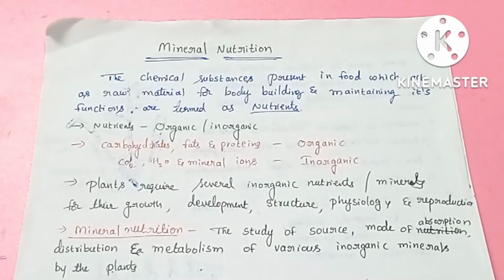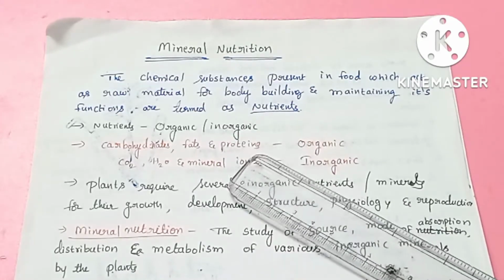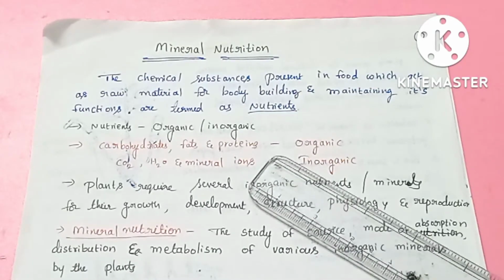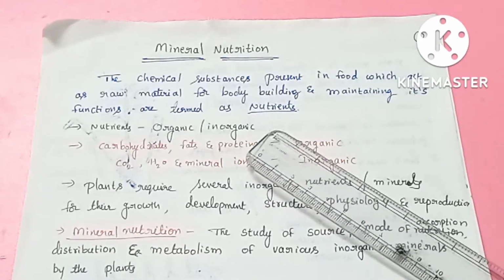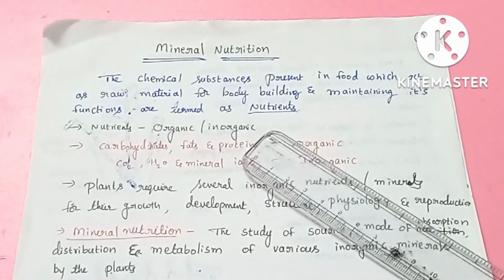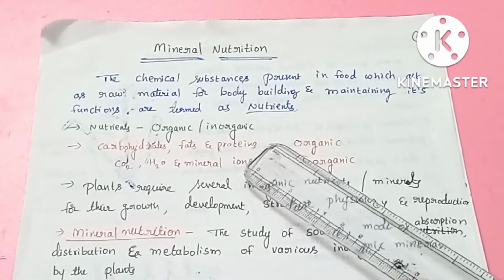Before going into the study of mineral nutrition, we need to know what a nutrient is. A nutrient is a chemical substance present in the food which acts as a raw material for growth and maintenance of functions. Whether it is a plant, an animal or any living organism, the food consists of various chemical substances. Those chemical substances build the body of the living organism and also maintain the various metabolic functions inside the body. These chemical substances are called nutrients.